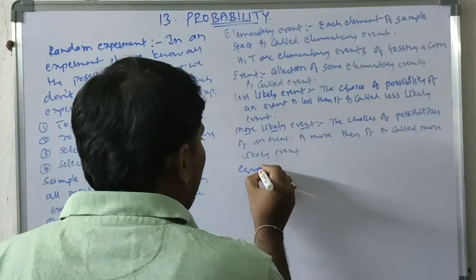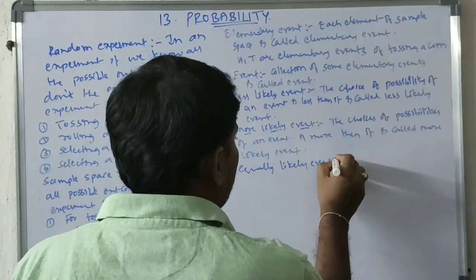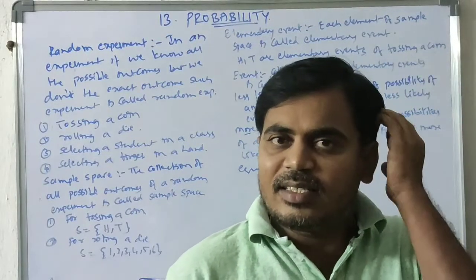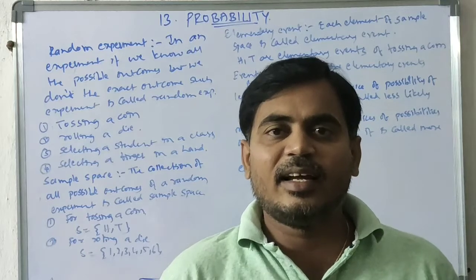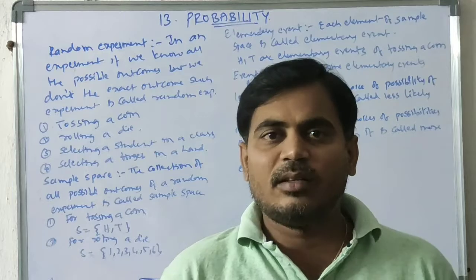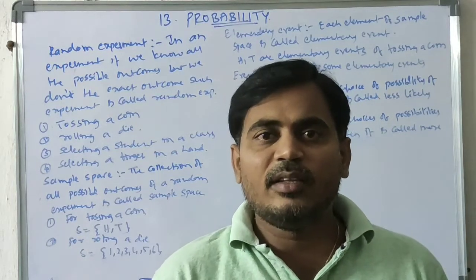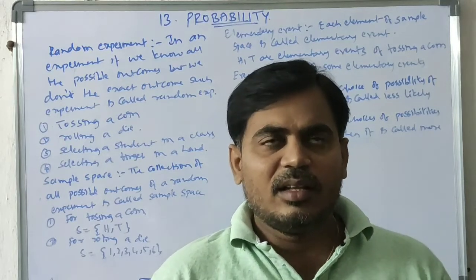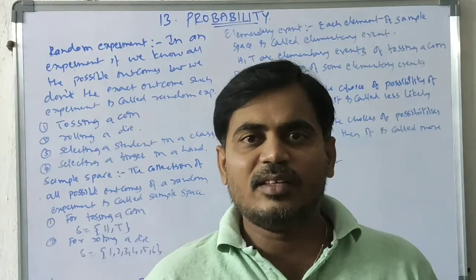Next, equally likely event. An equally likely event is when the choices of possibilities and occurrences are equal. A baby is born, either a boy or a girl. The possibilities are always equal.